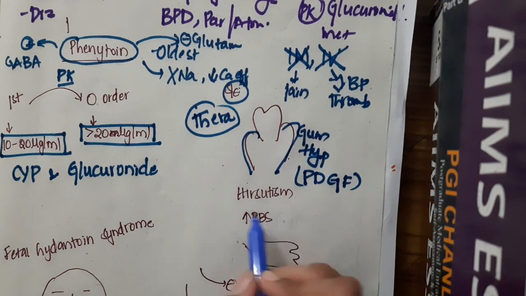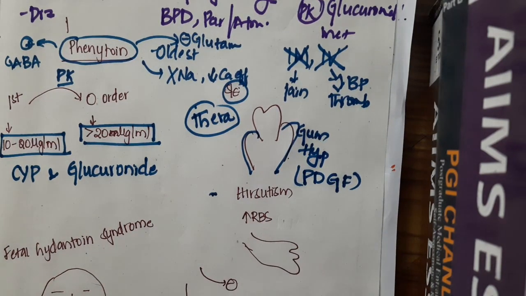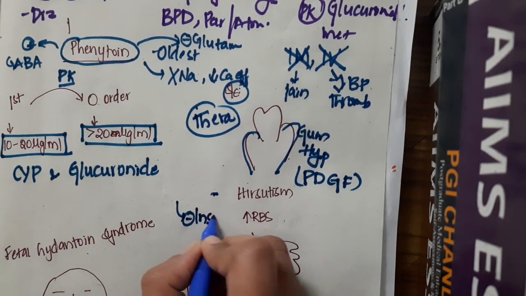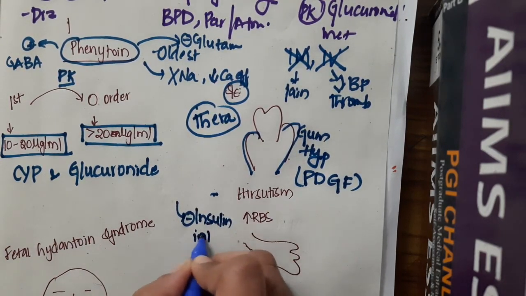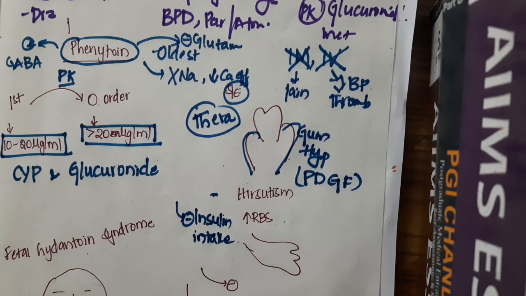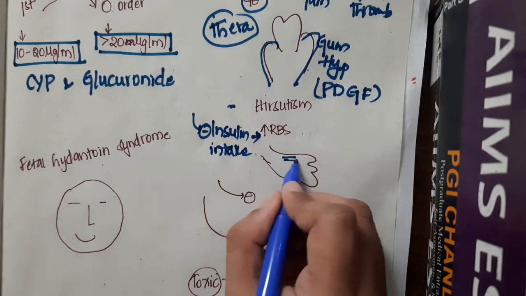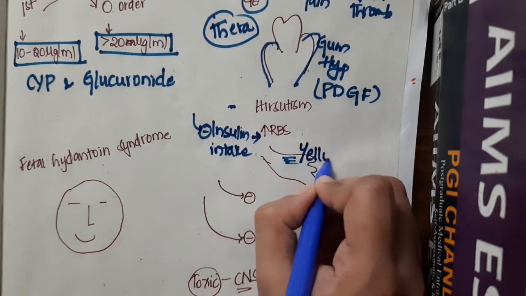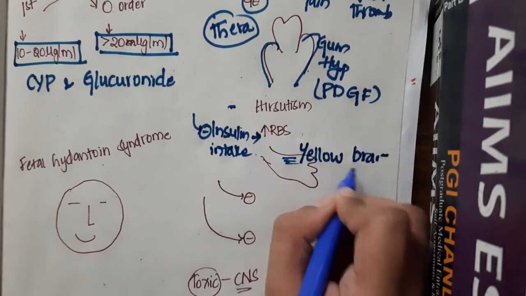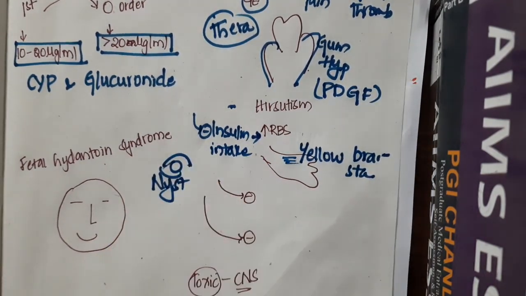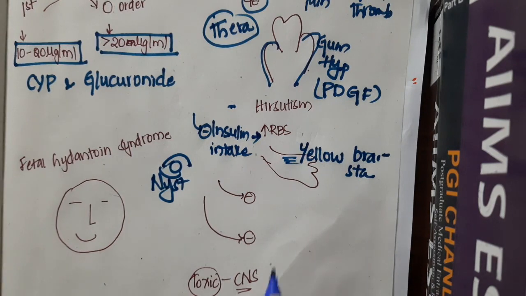Phenytoin also causes hirsutism as a side effect. It inhibits insulin release, so there is no insulin for uptake of glucose, and thus there is increased random blood sugar level. In the skin it causes yellow brown stain. It also causes nystagmus as a side effect.